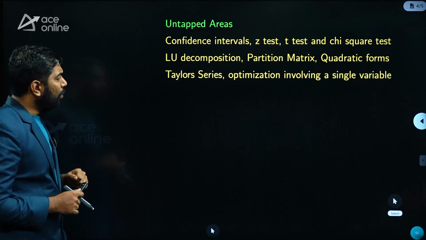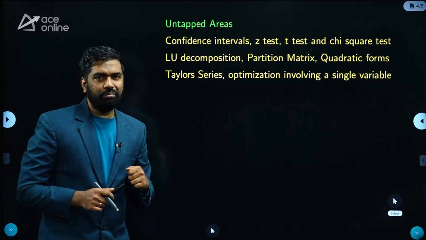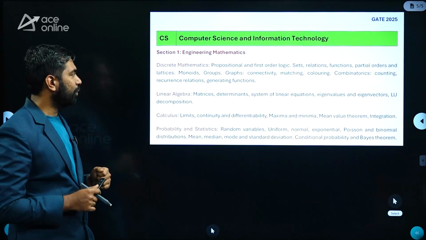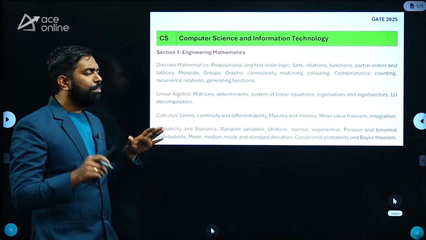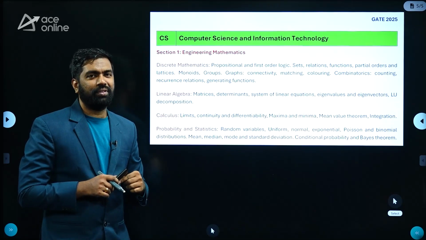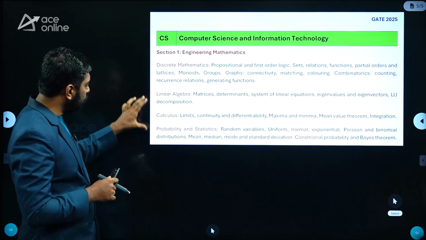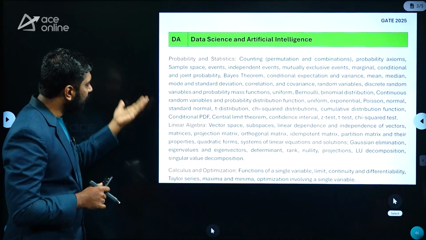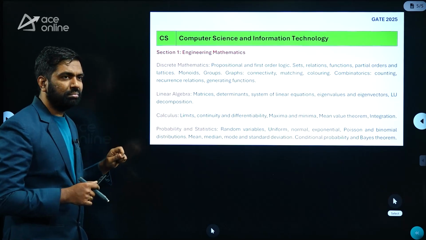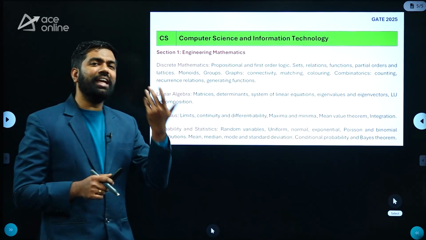Now I want to address one more question. There is a frequent question from computer science students. What is that question? Sir, my primary paper is computer science and the secondary paper is data science. They have prepared these topics and did not prepare the additional topics. So they have the knowledge of these topics. With these topics, how many marks can I score in the DA paper?